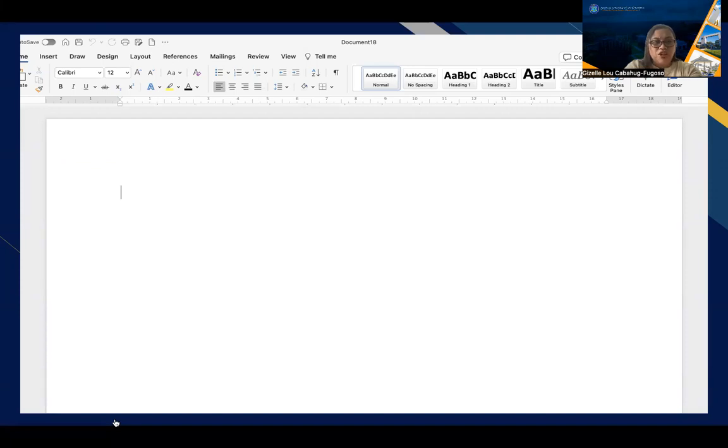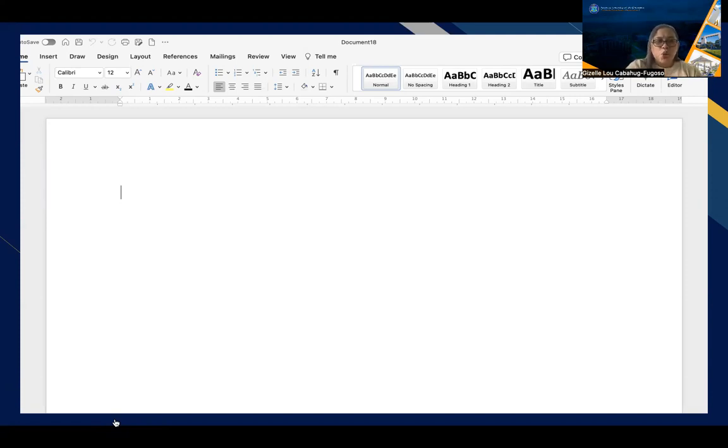The normal margins here are 2.54 cm. That's, of course, equivalent to 1 inch, the one that we have talked about. So top, bottom, left, and right, you have to ensure that the margins are 1 inch around, or 2.54.